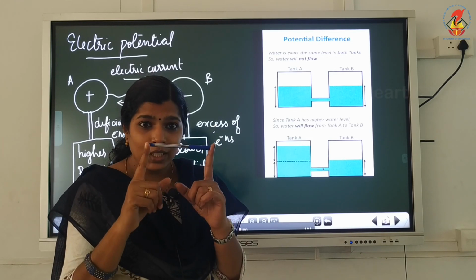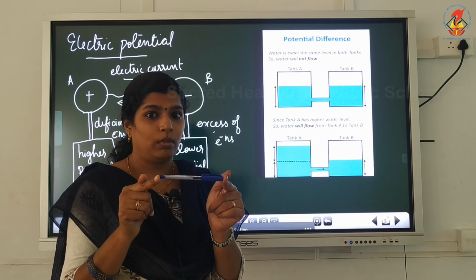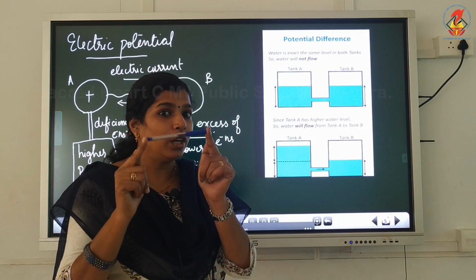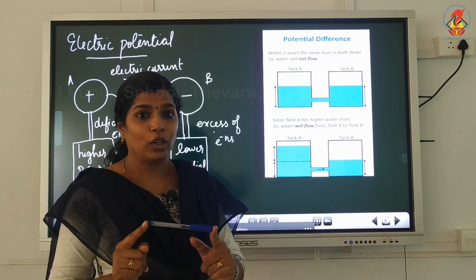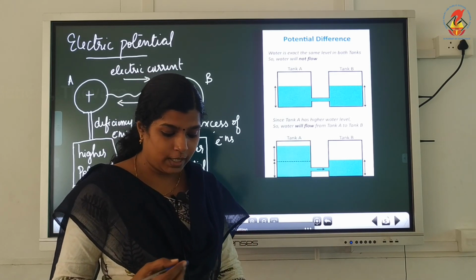If you connect it to a cell, then only the electrons will move from one end of the copper rod to the other end. So, what is the reason for that movement of electrons? That we will discuss here.